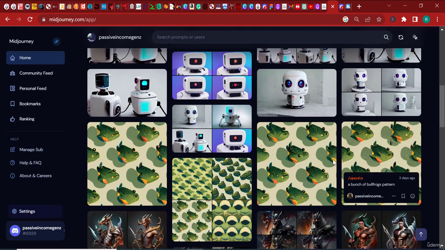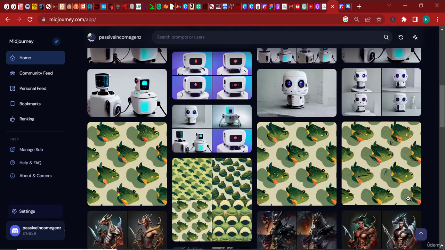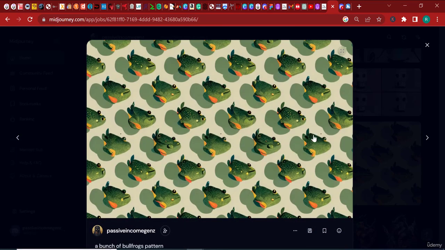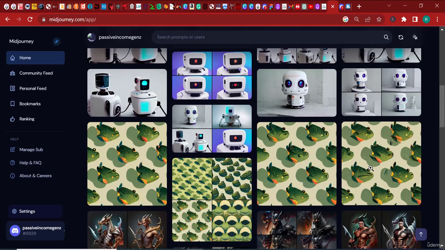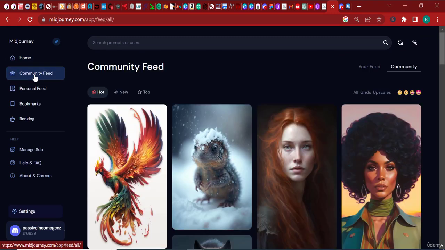For example, here you can see that I've been working on some very interesting frog patterns that I've been thinking of maybe attaching to some leggings and selling for print on demand. That's very interesting. Now here we are on the home. This is home. So if you click community feed, it will take you here.